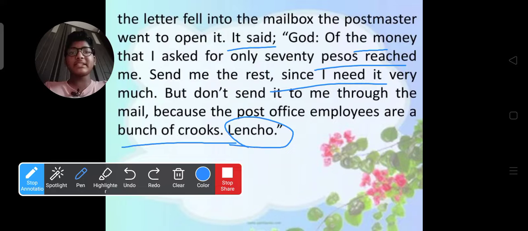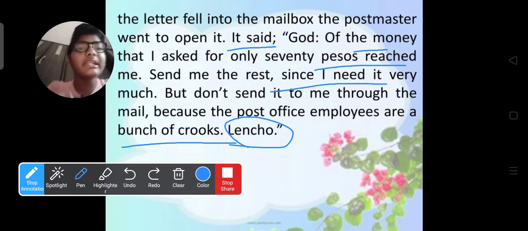The postmaster gave only 70 pesos. Nobody removed the money from that letter. He thought that a bunch of crooks means they were robbers. They robbed my 30 pesos. So please don't send the remaining 30 pesos through the mail.